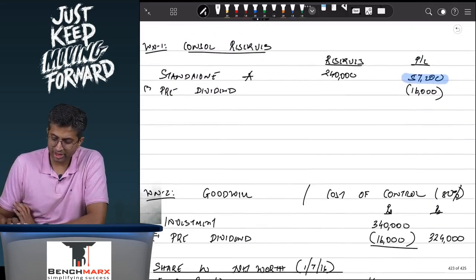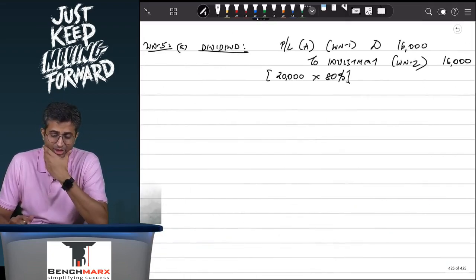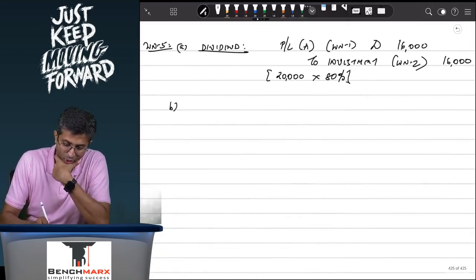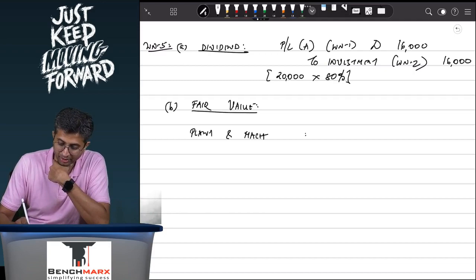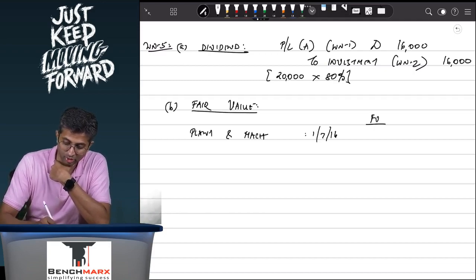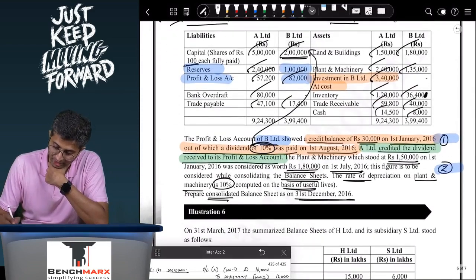So, that takes care of the dividend adjustment. However, there is also a fair value adjustment where you have taken over assets and liabilities. One of them is plant and machinery. This plant and machinery on 1st of July 2016 has a fair value, as given in the question, of 1,80,000.